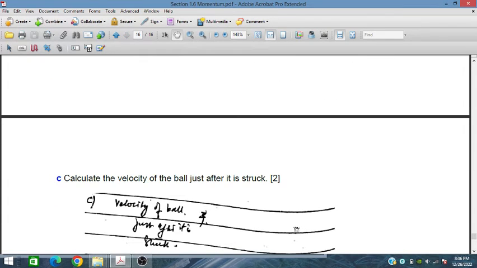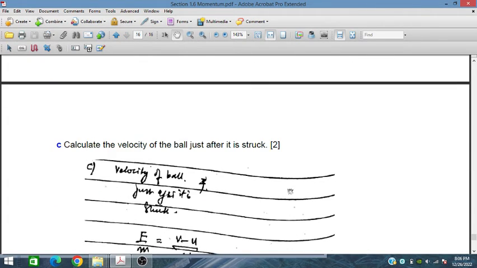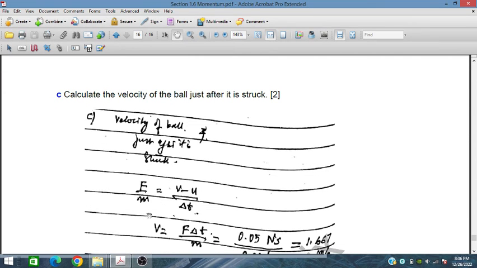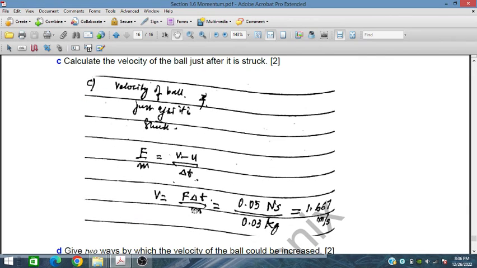Calculate the velocity of the ball just after it is struck. The velocity of the ball just after it is struck: F upon m is equal to acceleration, which is equal to v minus u divided by delta t. So v is equal to F delta t upon m. Here u is zero because the ball is at rest. So v is equal to 0.05 newton second divided by the mass 0.03 kg, which is 1.667 meters per second.